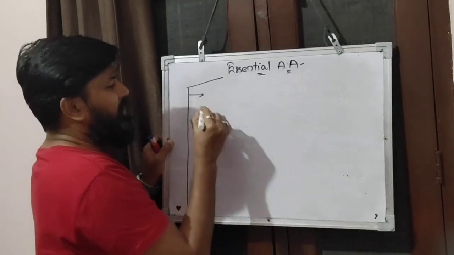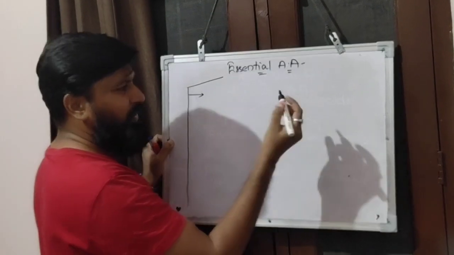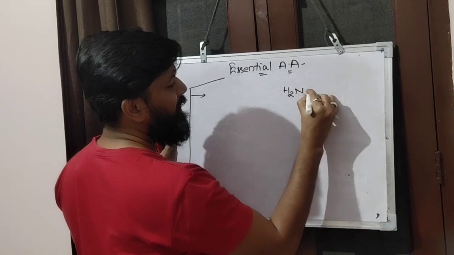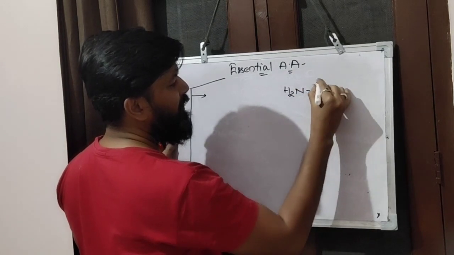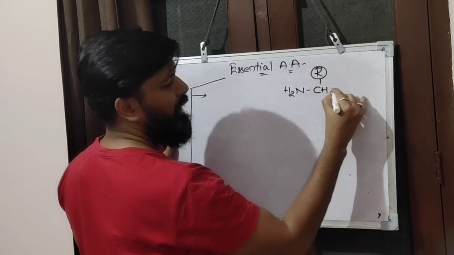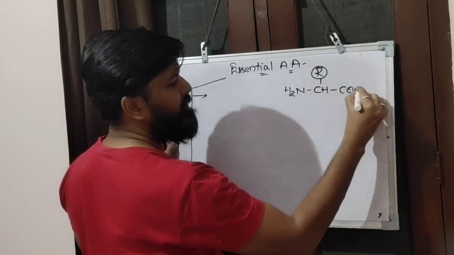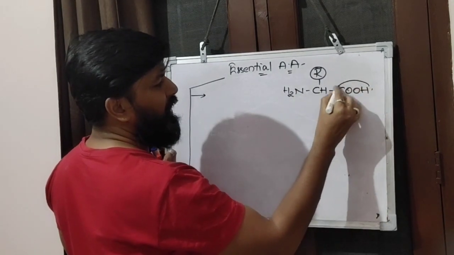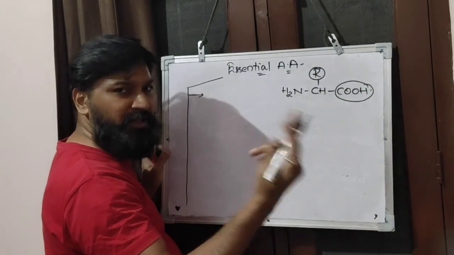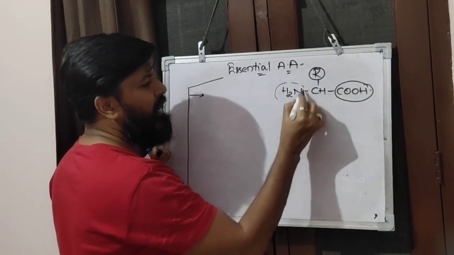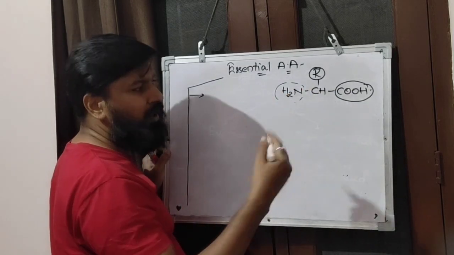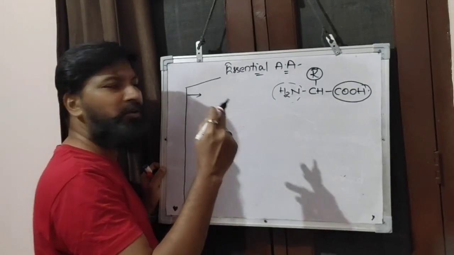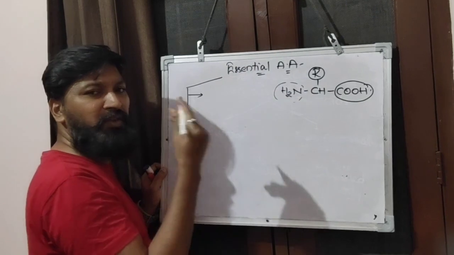We know that the general structure of amino acids is H2N, CH, an R group, an alkyl group, and a carboxyl group. If an extra carboxyl group is present, we can call it an acidic amino acid. Similarly, if an extra amine is present on this alpha carbon, we can call it a basic amino acid. So let's talk about which amino acids come into the category of essential amino acids.